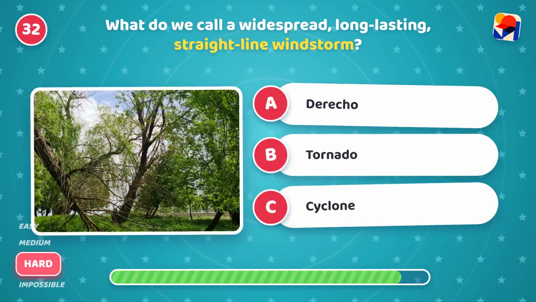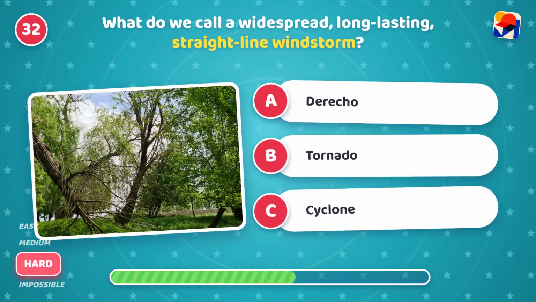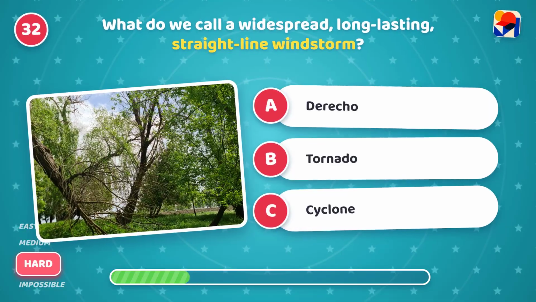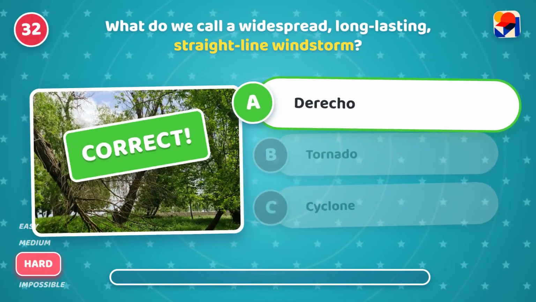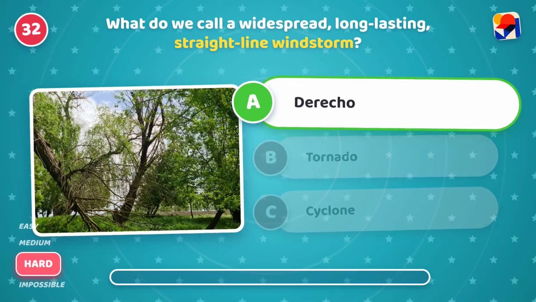What do we call a widespread, long-lasting, straight-line windstorm? Is it A, derecho, B, tornado, or C, cyclone? It's A, derecho. Tough one. These storm winds travel fast.